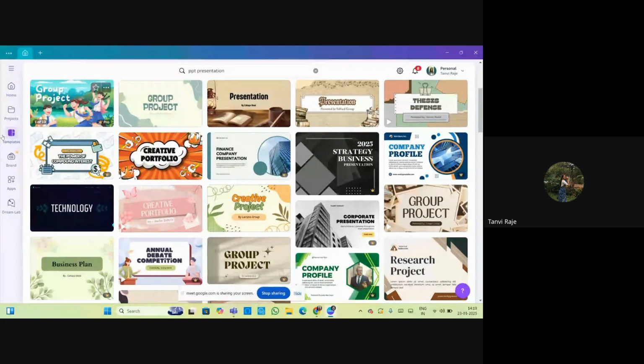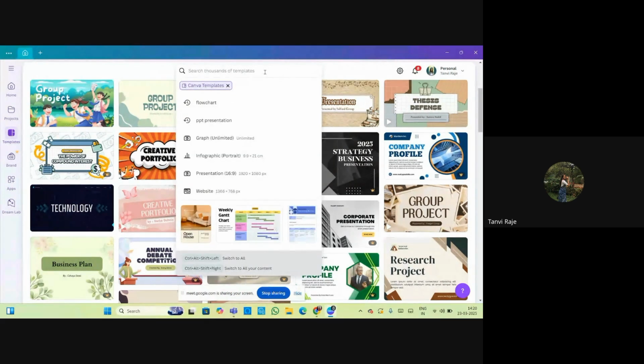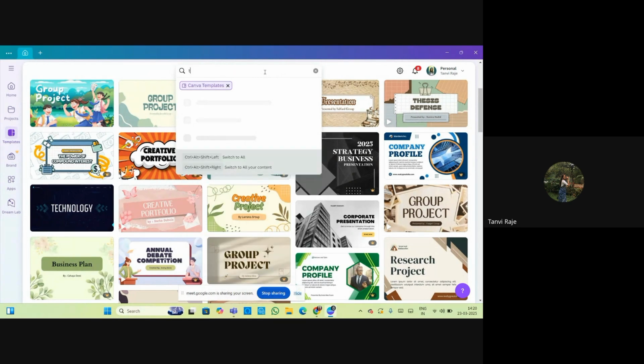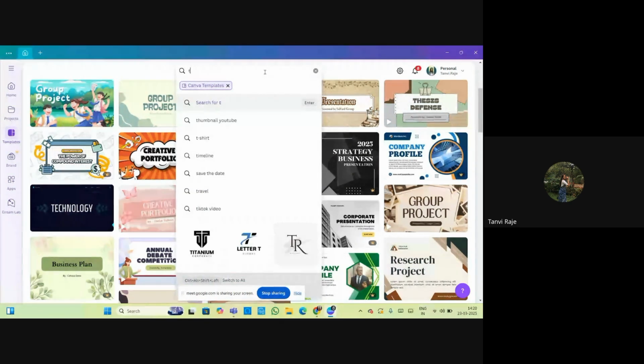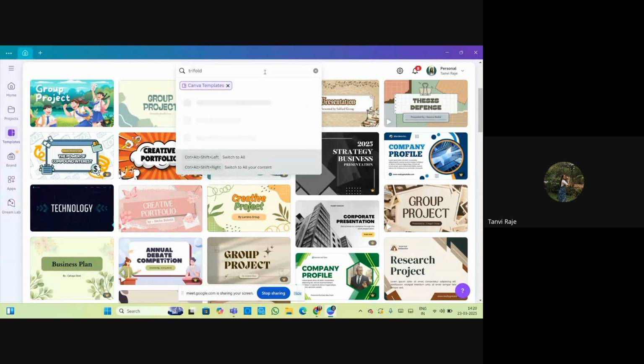At the last session we saw a brochure of our own department. That was a single page brochure. So now we will see a trifold brochure. We will take a template and I will explain it to you in that template. So here you can write in the template section, trifold brochures.